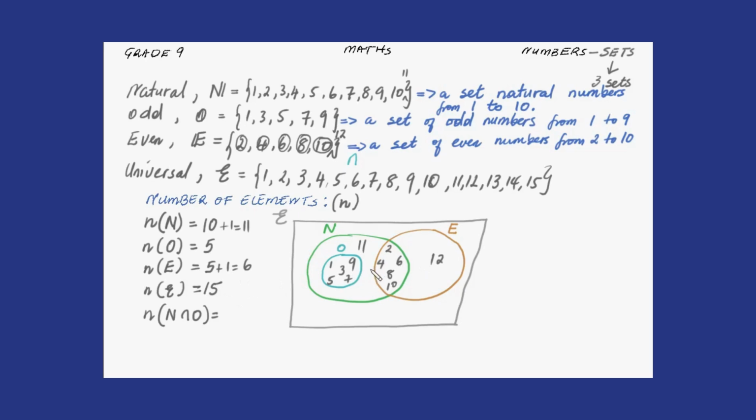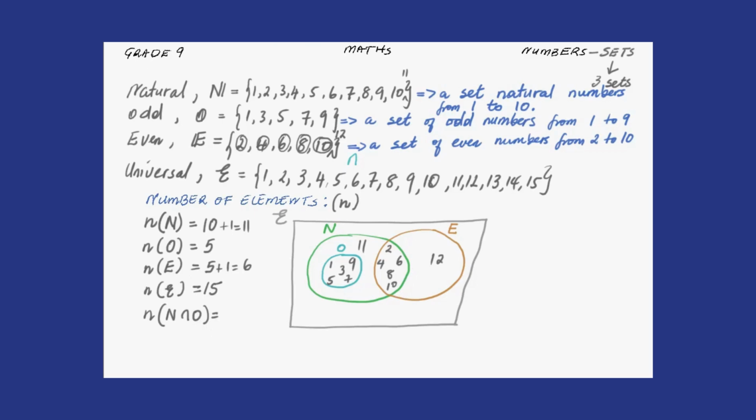Okay. Now let's answer this question now. The number of elements in N intersect O will be these elements here. No, N intersect O, no O. Let's not put O. I want the intersection.